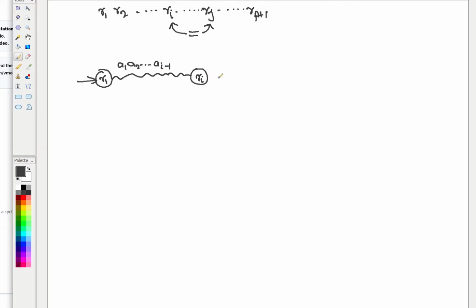Then from Ri to Rj, you are again consuming some symbols, but Ri and Rj are the same, so I represent them by the same state, and I take an arc coming back to the same state.